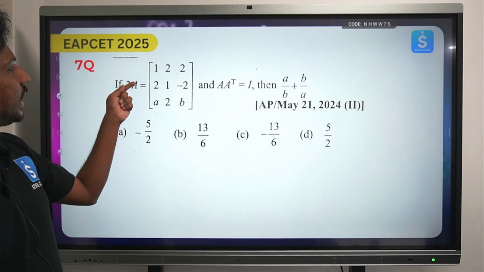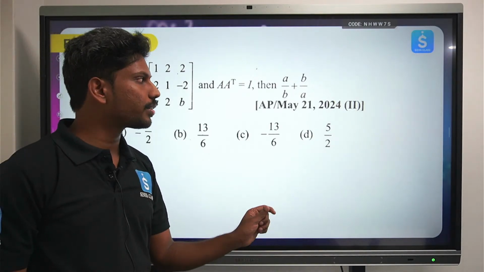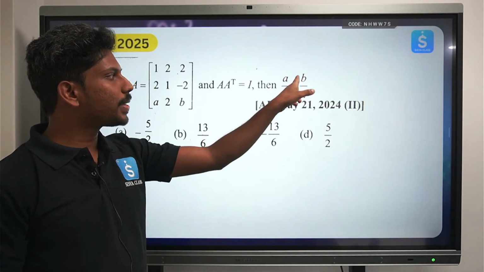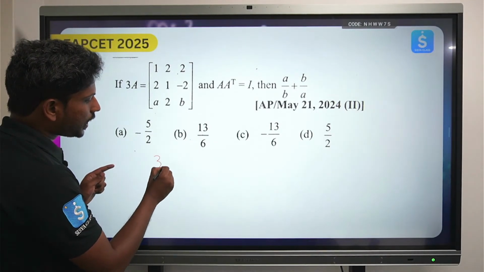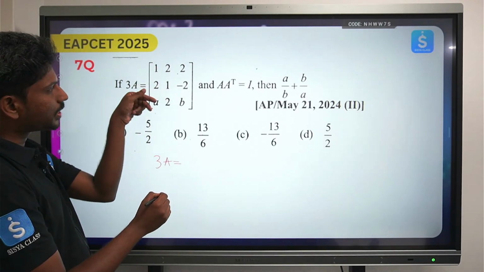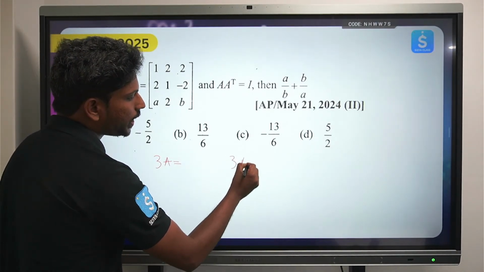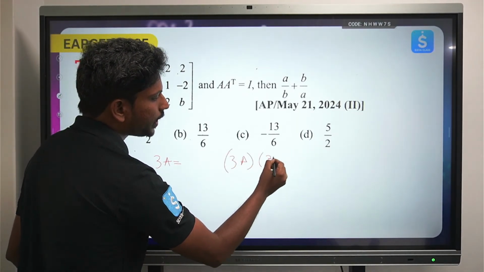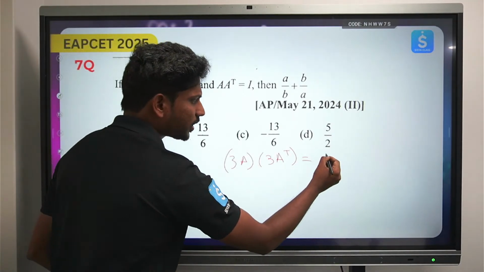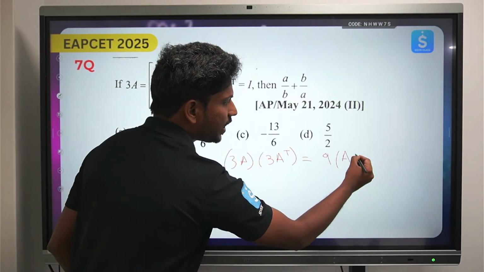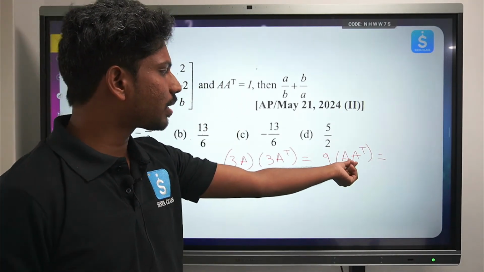We have 3A, we have got some matrix here. A into A transpose equals to I. What is the value of A by B plus B by A? So here, 3A is equal to this matrix. He's saying A into A transpose. So if I do 3A times 3A transpose, you can just pull out the 3 into 3, 9, A into A transpose, which equals I.